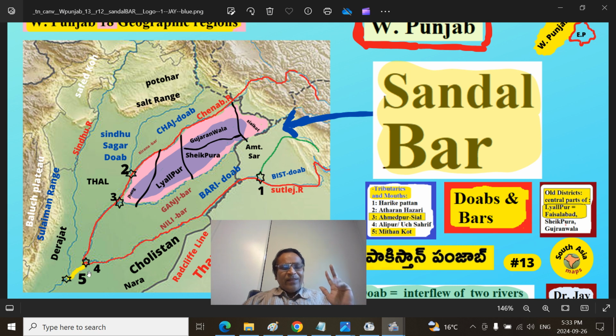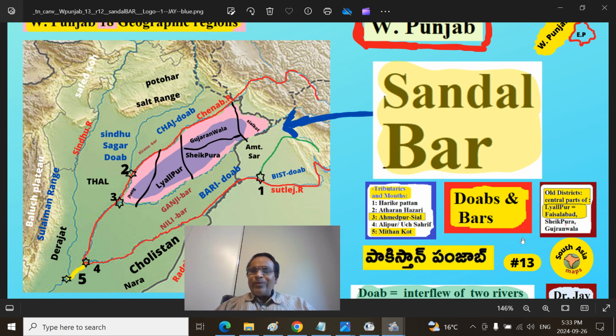That is then the beginning of Panjnad, which runs around 60 to 70 kilometers. That joins with the Sindhu River at a place called Mithankot, number 5. Then the other important river is the Chenab, which gathers the Jhelum waters at a place called Jhang town, Trimmu Barrage or Ataran Hazari. They may not be exactly in this place, but nearby. That's the standard reference. Then the river Chenab continues and gets the waters of the Ravi River at a place called Ahmadpur Sial. So that's what I have mentioned here.